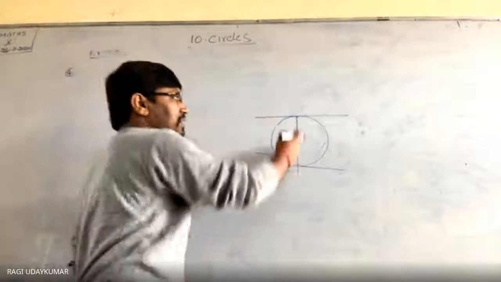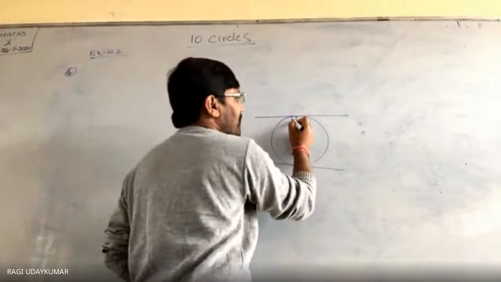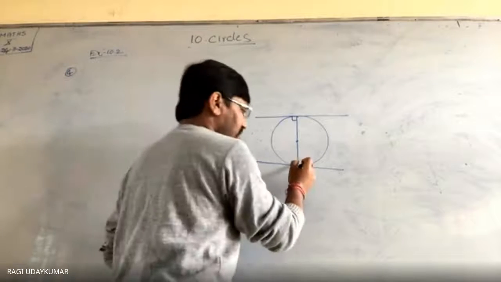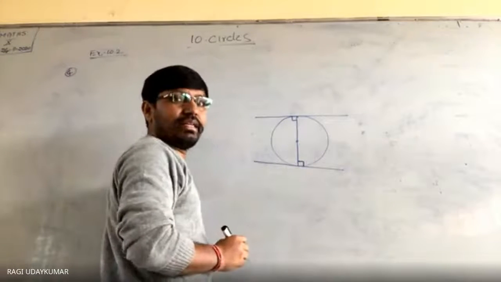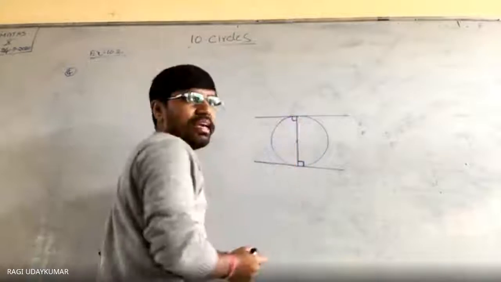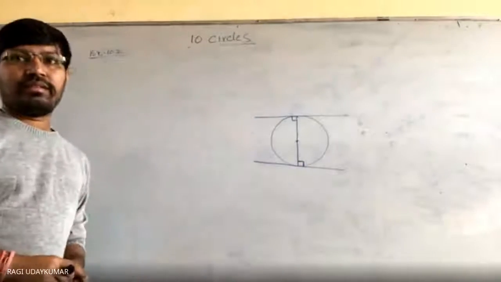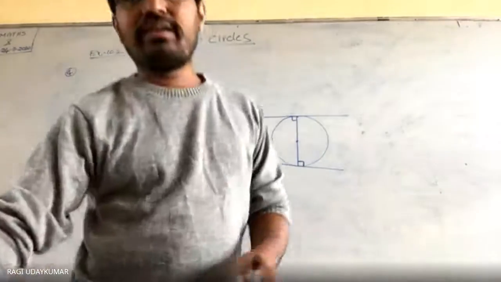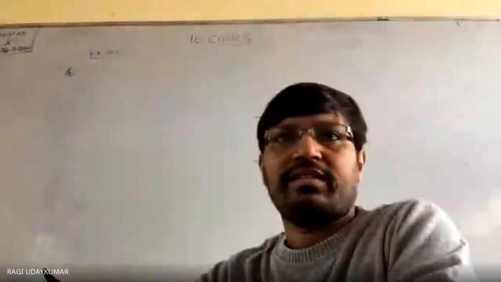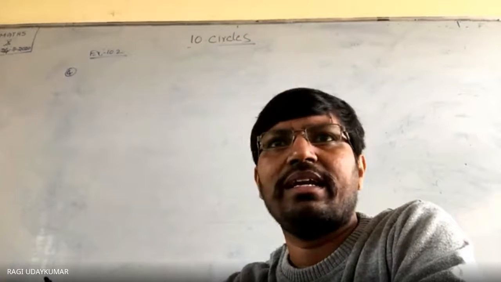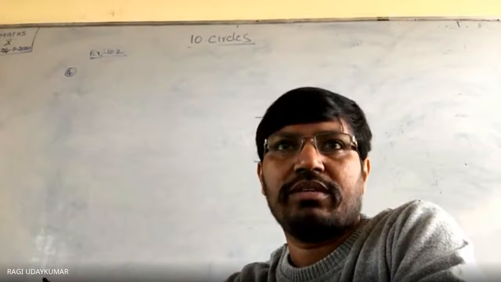Because this is the diameter. Since the radius is perpendicular to the tangent, this is 90 degrees. This is perpendicular, this is 90 degrees, and these two are equal. Alternate angles are equal, then the lines are parallel. Did you understand? There's nothing difficult in that, right? Is it okay? Yes, sir. Very simple solution. It's not difficult. Easily you can do it. Okay.